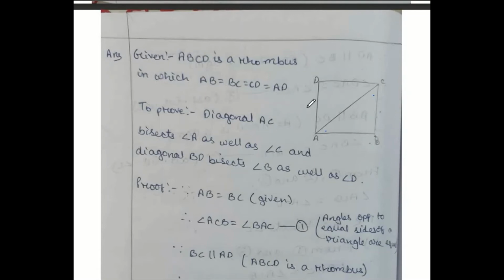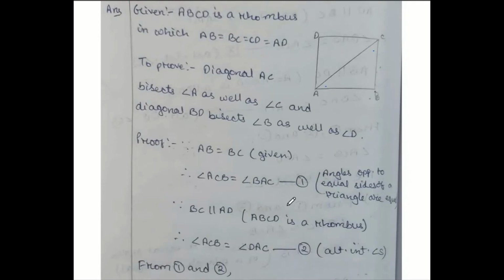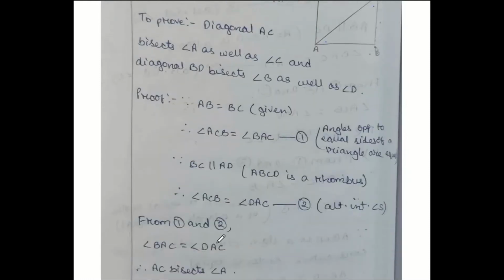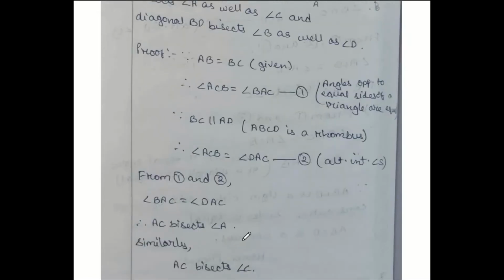Again, BC and AD are both parallel, so this angle equals this angle. That is, angle ACB and DAC are both the same. From 1 and 2, both the left sides match, so both the right sides will also match. So angle BAC equals angle DAC. That shows AC bisects angle A.